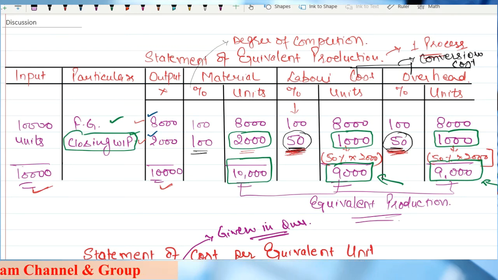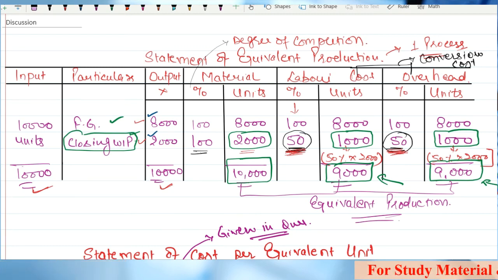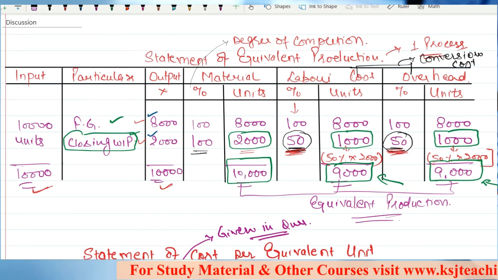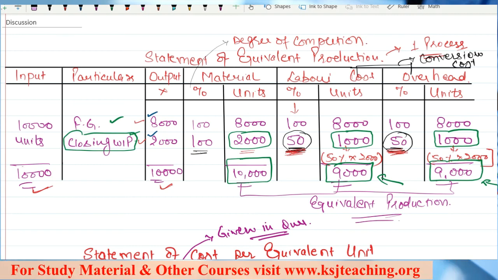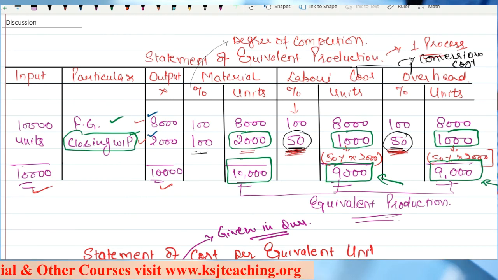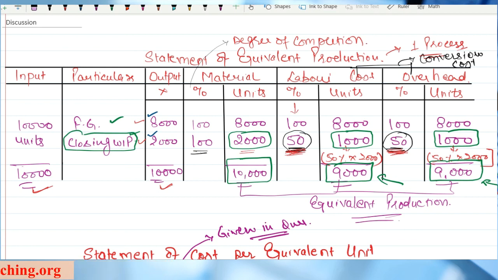Whatever you are doing here, after that you have to practice the questions from the study material. You can practice from our handbooks, that is the KSJ and handbooks. You can practice from somewhere else also, wherever you want to, right? But you have to do the written practice of questions.